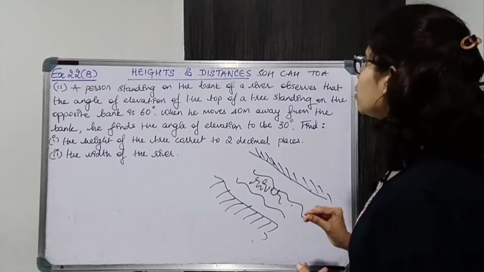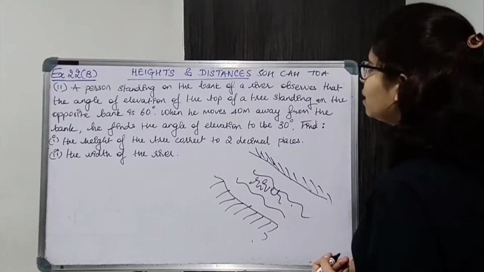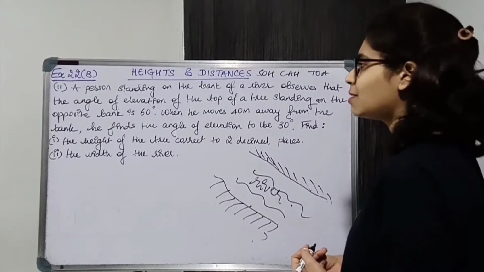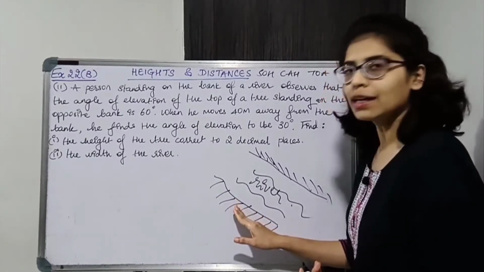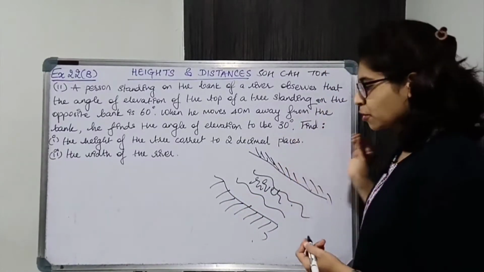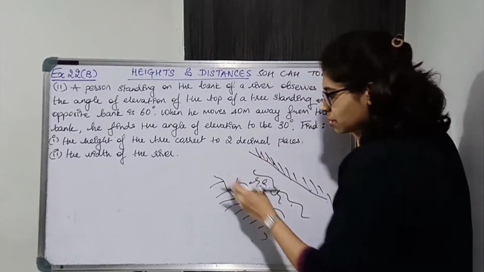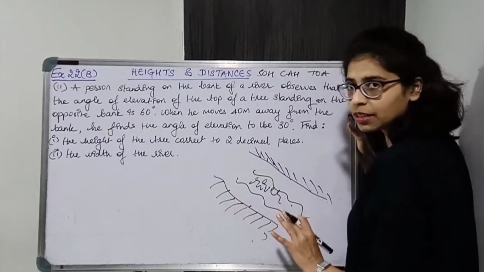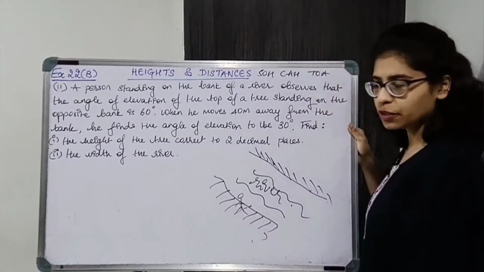A person standing on the bank of the river observes that the angle of elevation of the top of the tree standing on the opposite bank is 60 degrees. So there is a person standing over here on one bank and he is observing a tree which is on the opposite bank. ठीक है? Now we are going to consider the person standing at the edge of the bank.